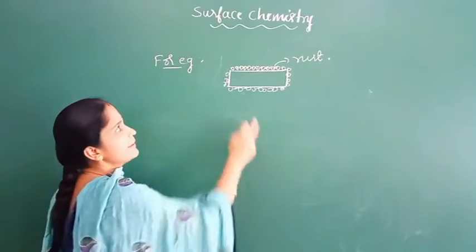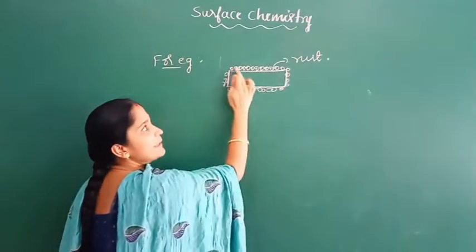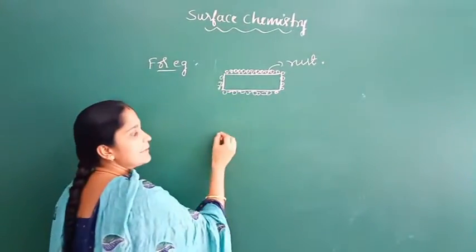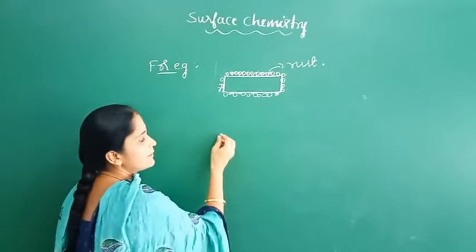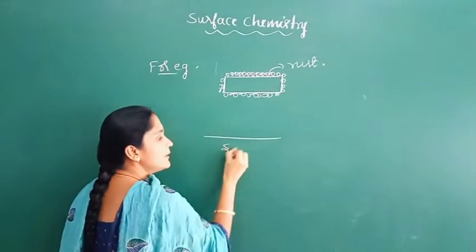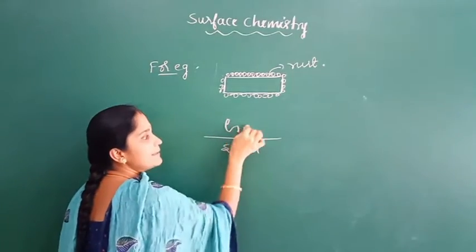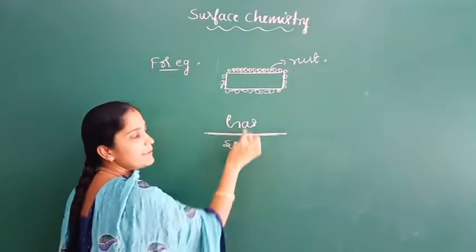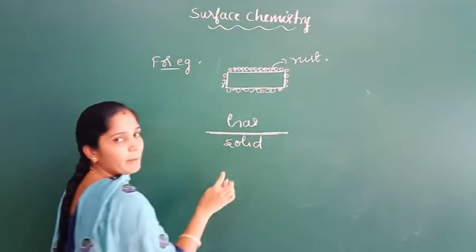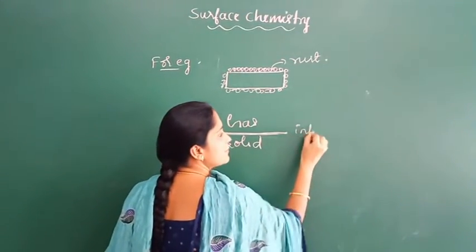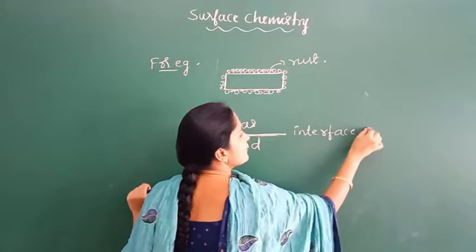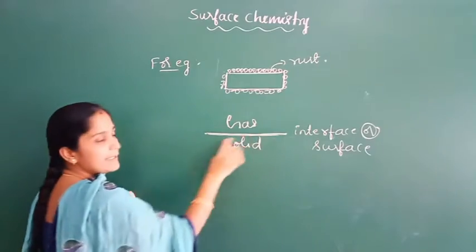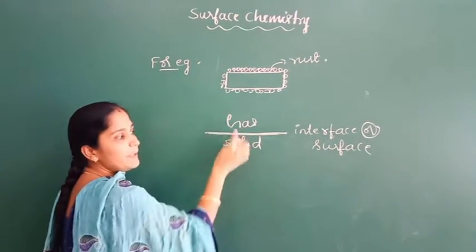What is surface chemistry? It is a branch of chemistry that deals with the phenomenon occurring at the surface or interface. Whenever there are two bulk media, for example, solid is the bulk medium here and gas is the bulk medium here, there is a boundary between the two bulk media. This imaginary boundary or line is called the interface or surface. What is interface or surface? It is an imaginary boundary that separates two bulk phases.